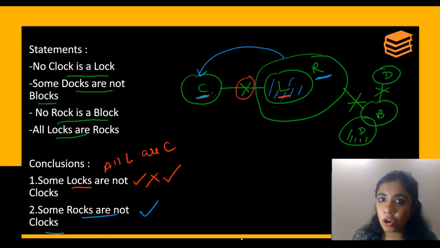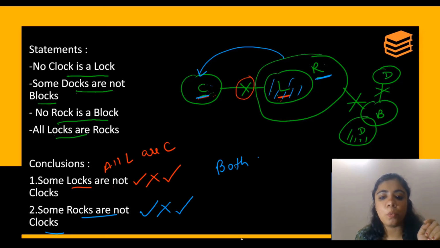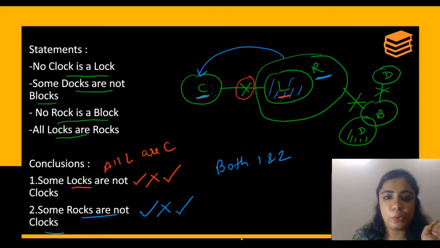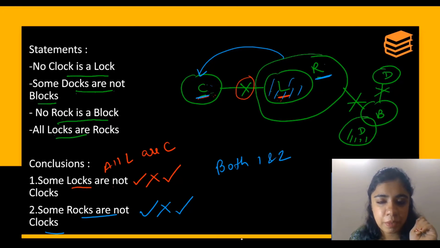So all rocks can never be clocks. So the opposite is not possible. And because the opposite is not possible, it is a correct conclusion. So your answer is both 1 and 2 follows. Okay? So in this case, the answer becomes 1 and 2 follows. Now let's move on to the next question.